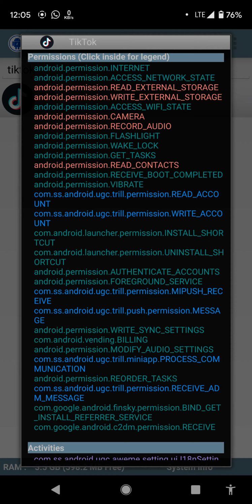They did not remove the uninstall shortcut yet. Authenticate accounts, foreground service, write sync settings, buy link, modify audio settings, reorder tasks, get install reference services, and also the receive.